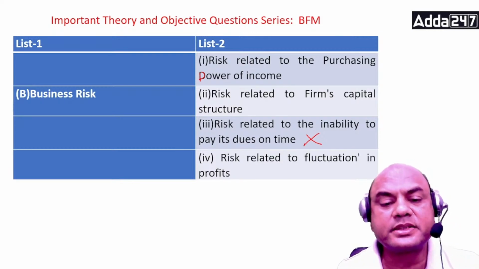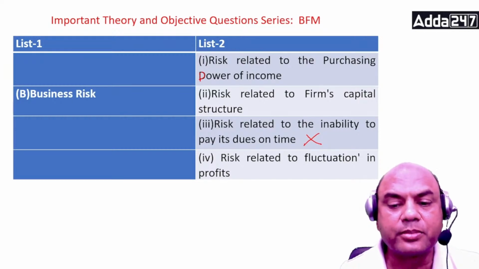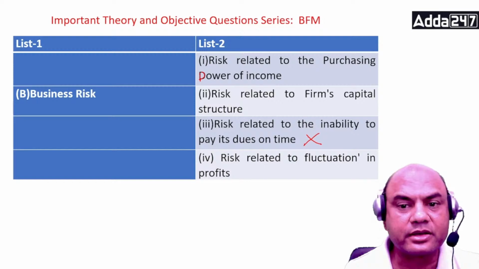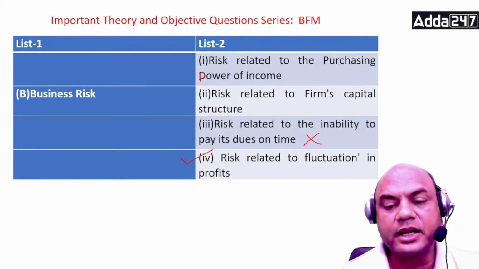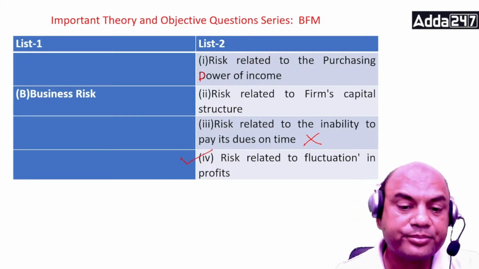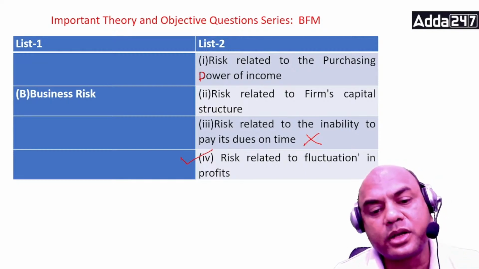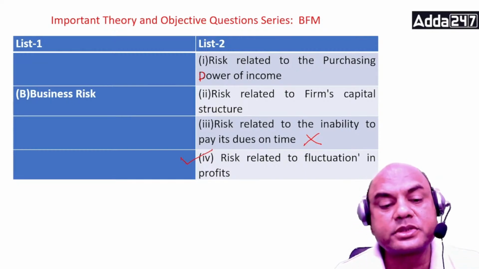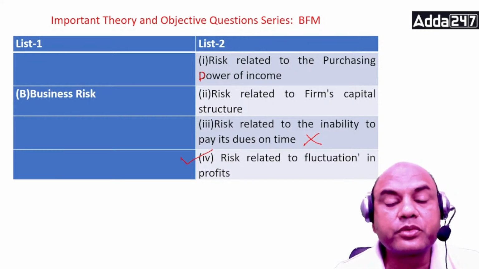So what is the answer over here? The answer is this. Fourth, risk related to fluctuations in the profits. Let me mark this. Yeah, this is the answer. Risk related to fluctuations in the profits. That is the answer for business risk. Business risk refers to companies or organizations' exposure to factors that could reduce profitability or cause them to fail.